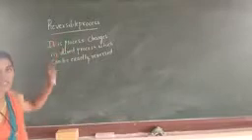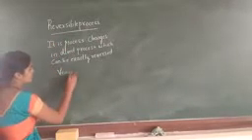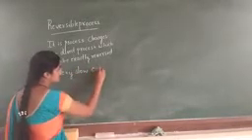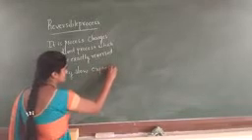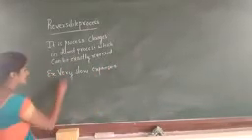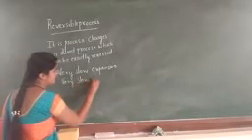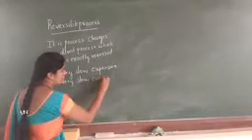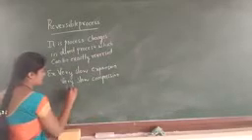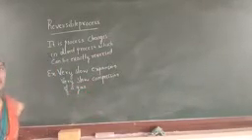The examples for the reversible process are very slow expansion and very slow compression of a gas.